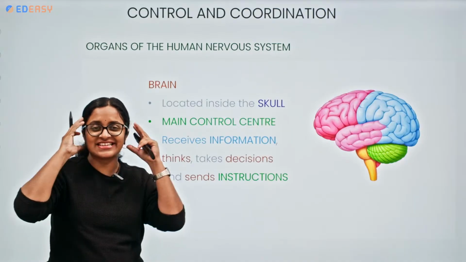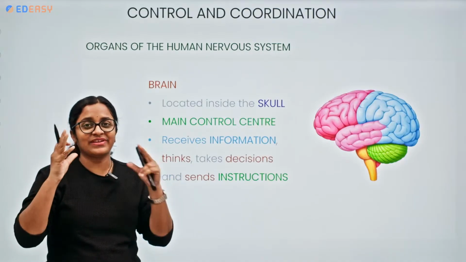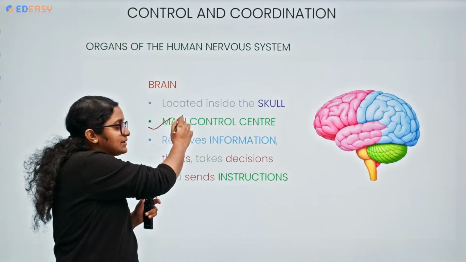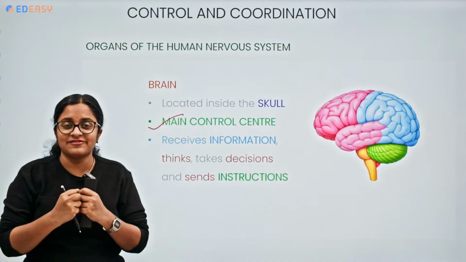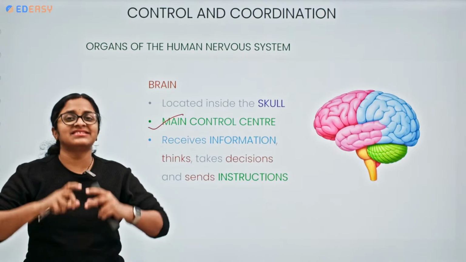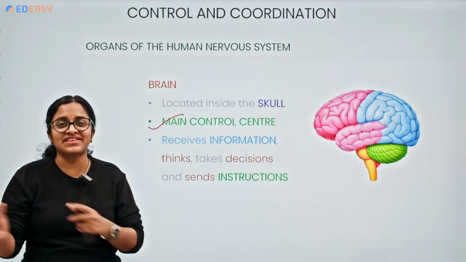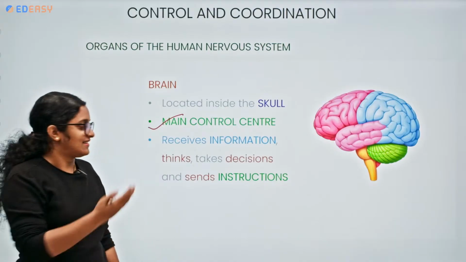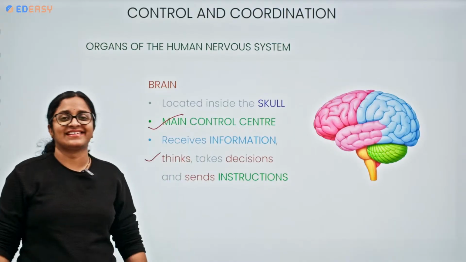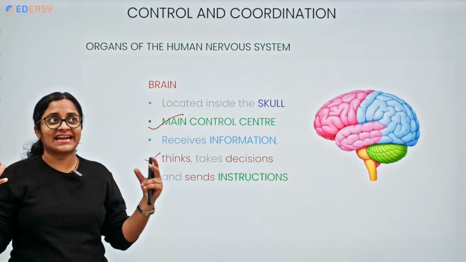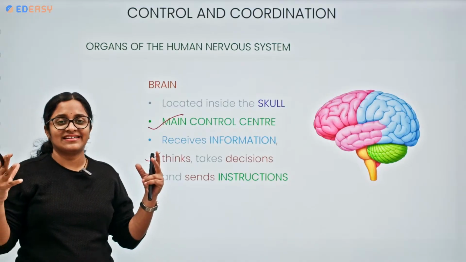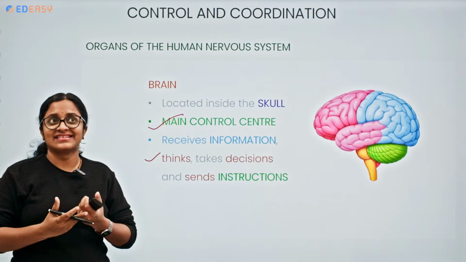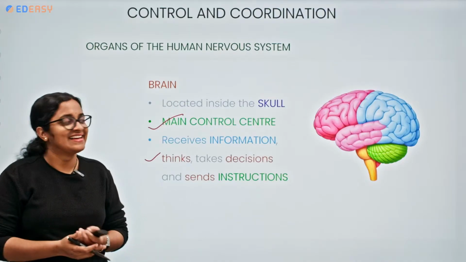Our brain is present inside the skull bone, and it is the main control center which receives information, thinks, analyzes, interprets, takes decisions, and sends instructions. It does all these things together. Our brain is beautiful, very logical, and we can say a lot about it.